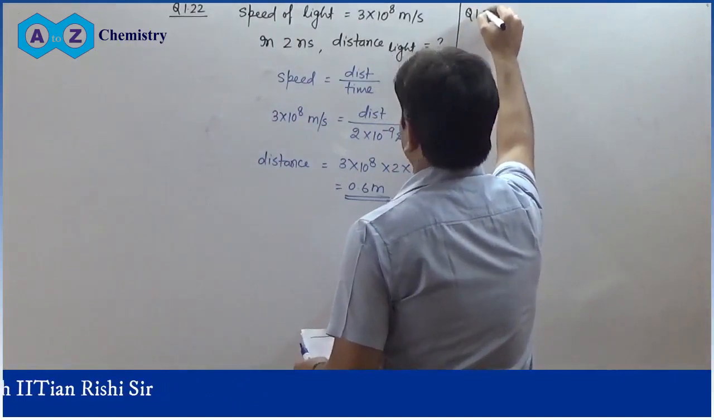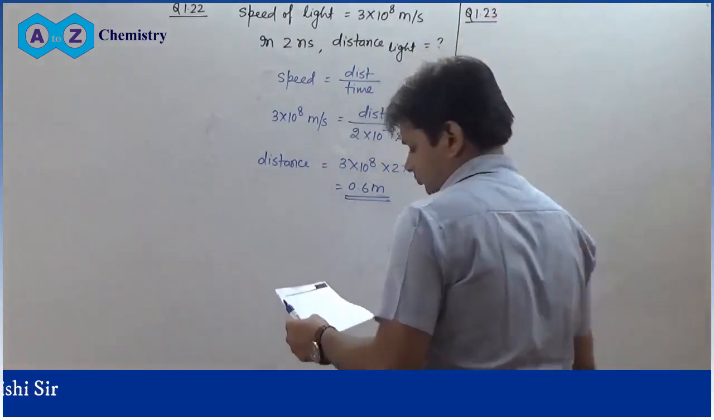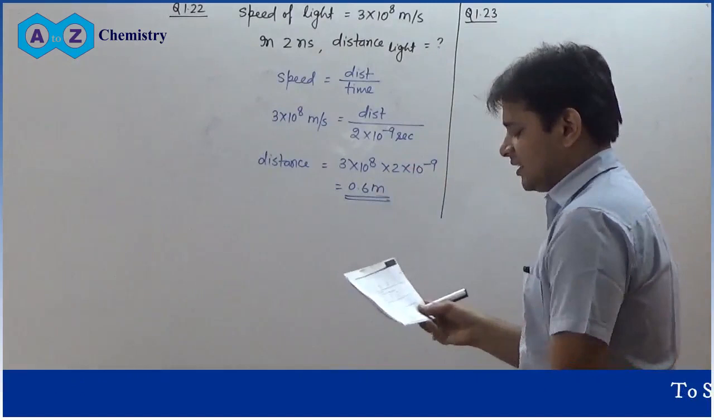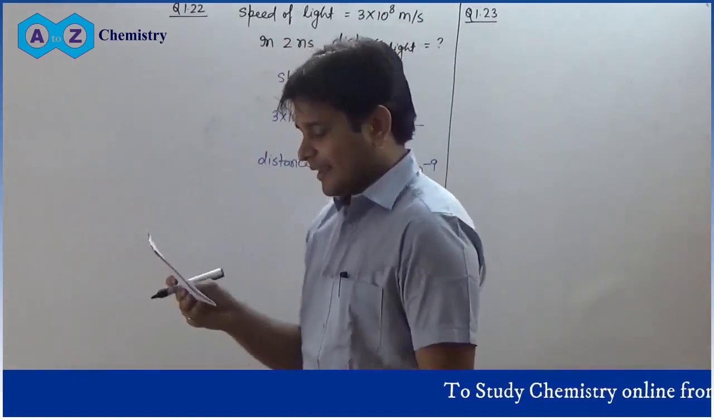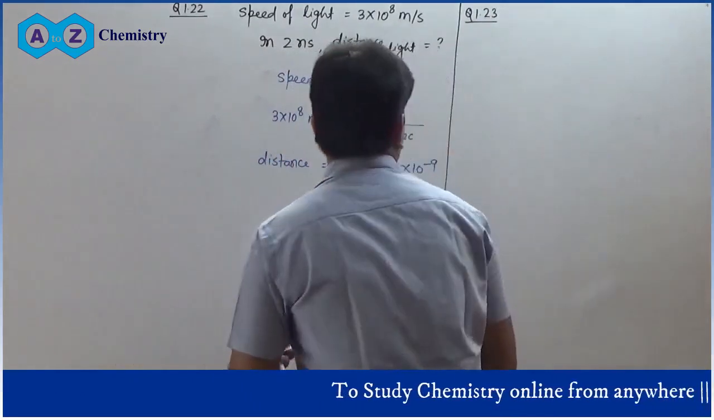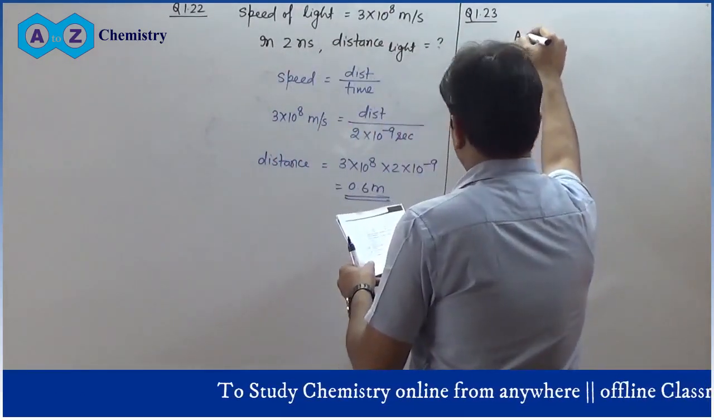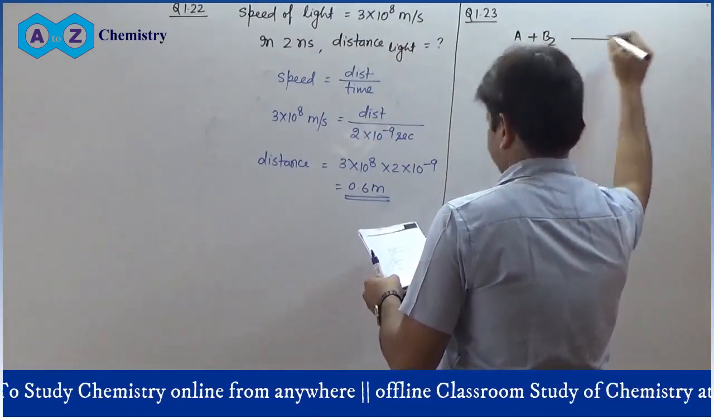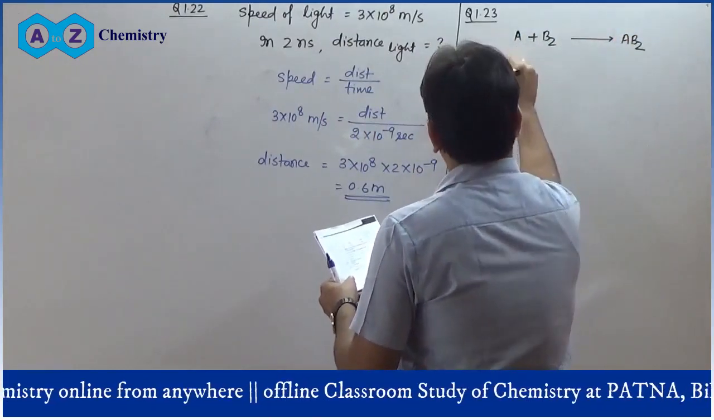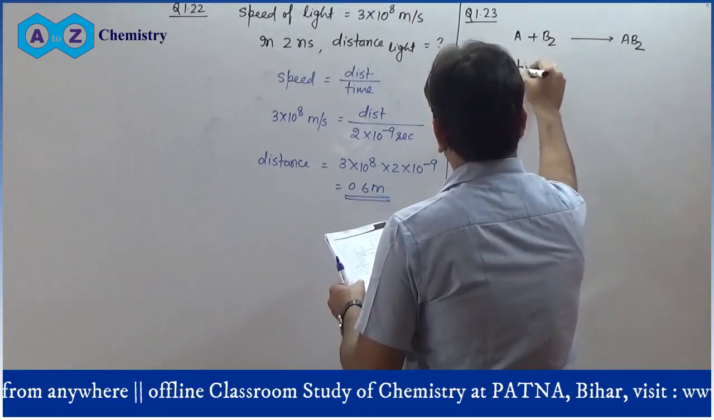Question number 1.23. In a reaction, A plus B2 is giving AB2. This is the question. We have to identify the limiting reagent in each case.